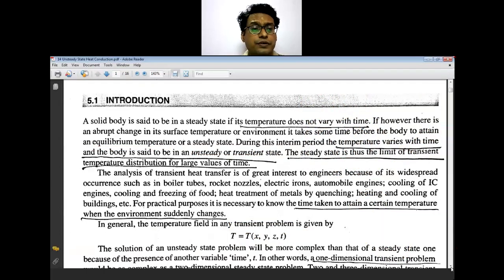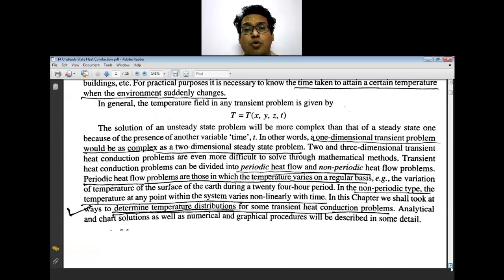So the solution of the unsteady state problem will be more complex than that of the steady state one, because of the presence of another variable, that is your time. Till now only x, y and z, that is your direction, was the function. Now direction as well as time, both are the functions of your temperature. So a one dimensional transient problem would be as complex as a two dimensional steady state problem.